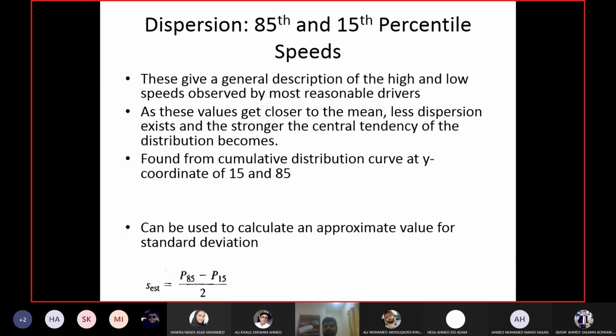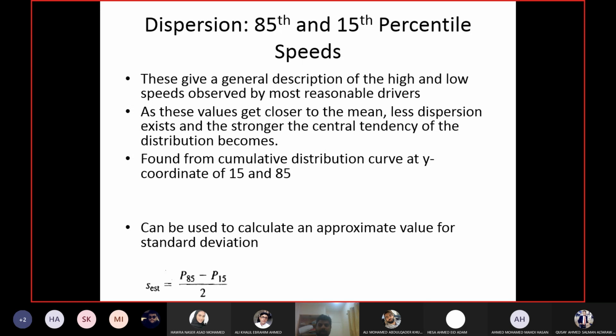If I tell you the 85th percentile is 70 kilometers per hour, that means 85% of drivers are driving at 70 kilometers per hour or less. Same thing for the 15th percentile as well. If I give you the value of the 15th percentile, that means 15% of drivers are driving at this value or below it. Now, why is this range important? This range is important because it gives you the range for reasonable drivers.